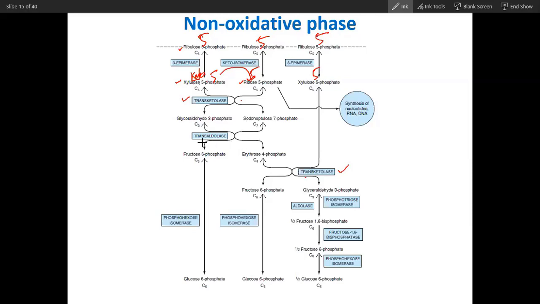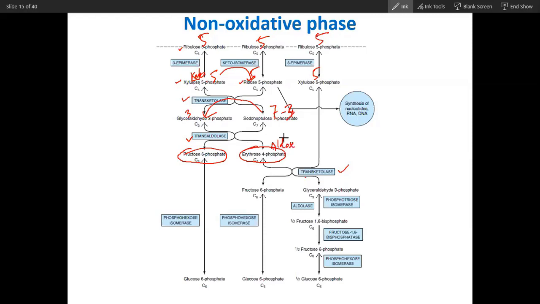Now second reaction is transaldolase. You can see transaldolase is a transfer of 3 carbon from keto sugar. This is a 7-carbon sugar. This is an aldose sugar. From keto sugar to aldose sugar, 3 carbon is being transferred because of transaldolase. So this will make fructose 6-phosphate. And here you will get 7 minus 3, which is 4, so erythrose. Now erythrose is an aldose sugar.